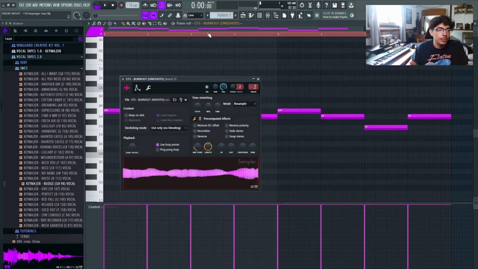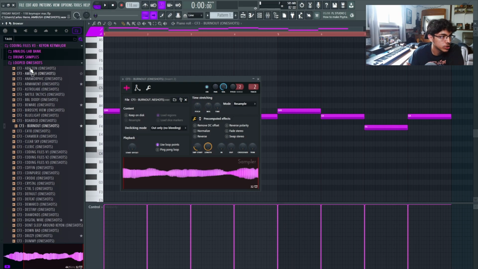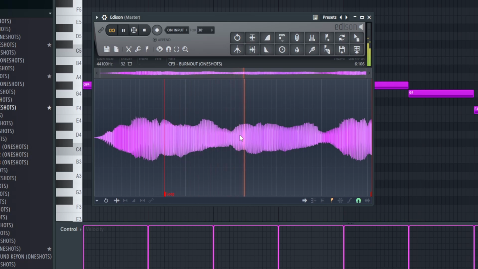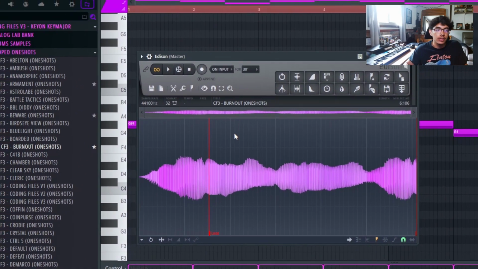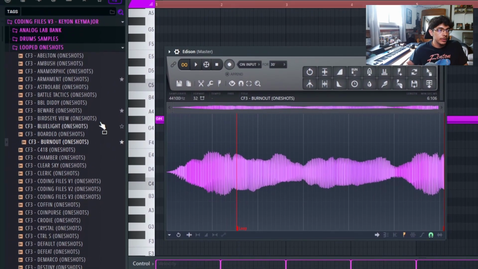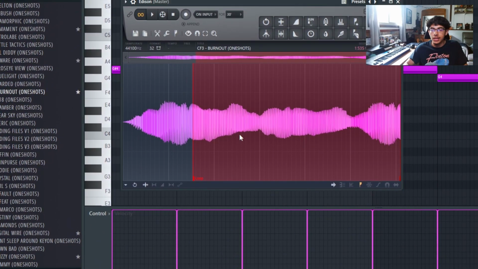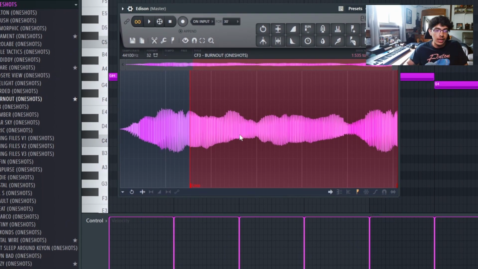Last but not least, I added the bass on this sample. The sample was already pretty much done. So I went into the looped one-shots inside of Coding Files, and I selected this burnout one. And as you can see, when I play it inside the Edison, it does not cut off. So the whole point about these looped one-shots is that inside this little red box, it basically has a perfect loop. So you could hold a note down the entire time, and it's gonna constantly keep playing like a real synth.